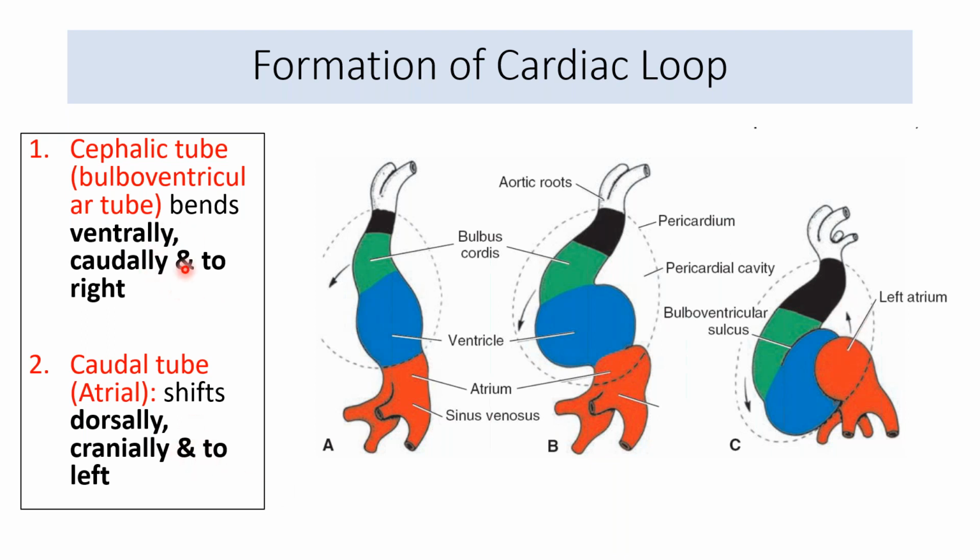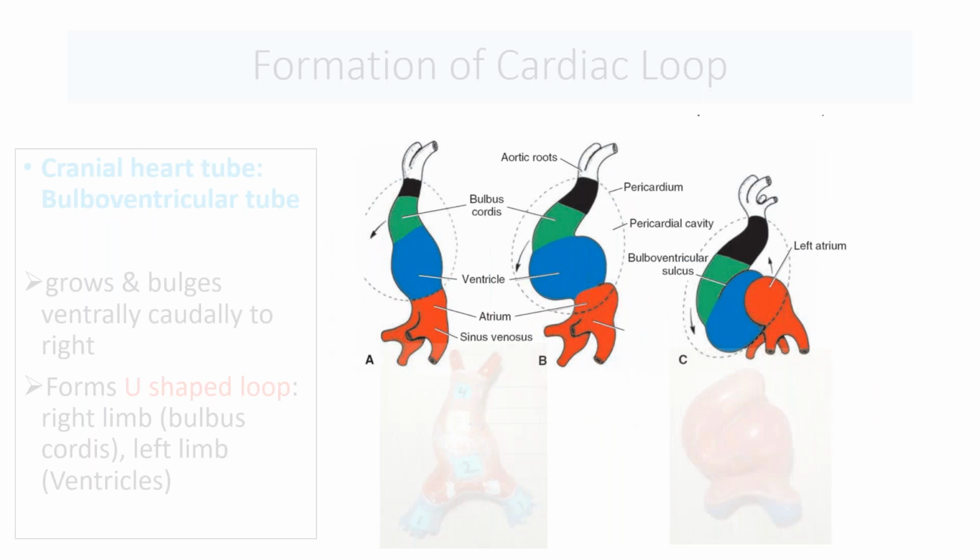So remember these two directions where these two tubes have been created because of these two sulci, and this is how the tube is going to shift. Because we know that atria in adult is not inferior, the atria has to go up, the ventricles have to go down. So this is how the original shape, the adult position, is acquired by the folding, in which the caudal tube is shifting dorsally, cranially, and to the left.